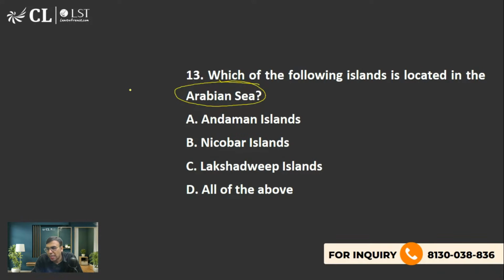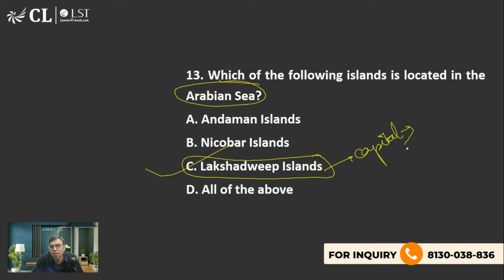The right answer, what is the right answer? Yes, Sara, Siddhi, you all were right. Lakshadweep Islands. And what is its capital? Capital क्या है?